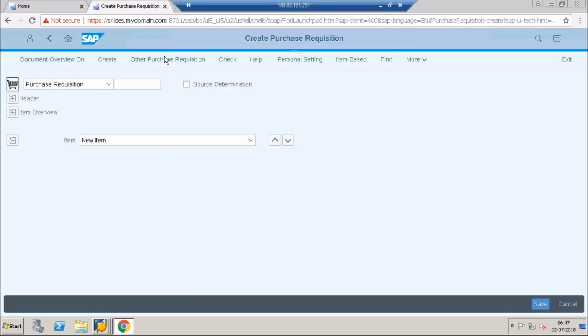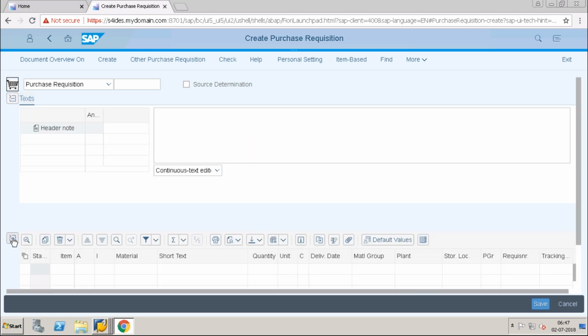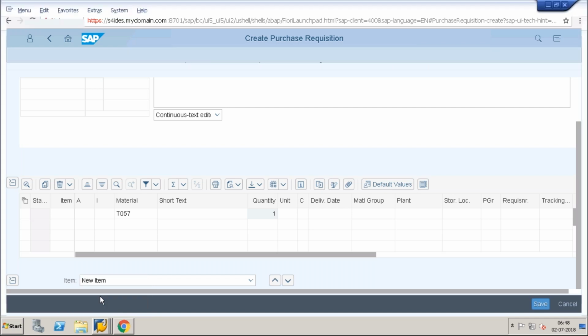Now I'm in the purchase requisitioning processing. I will go to the item and enter the material. Do you remember which material we took last time?